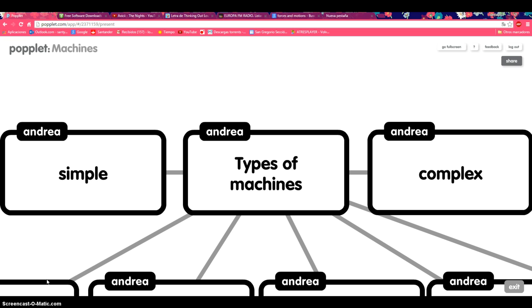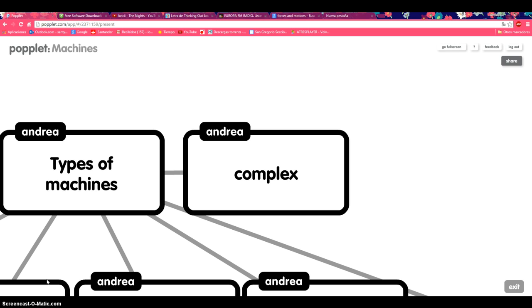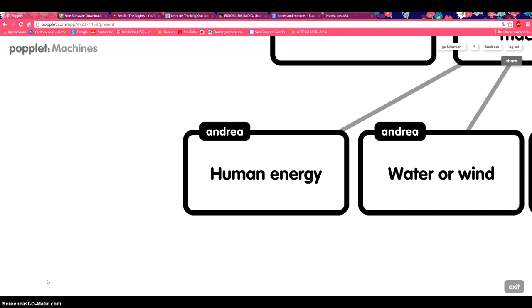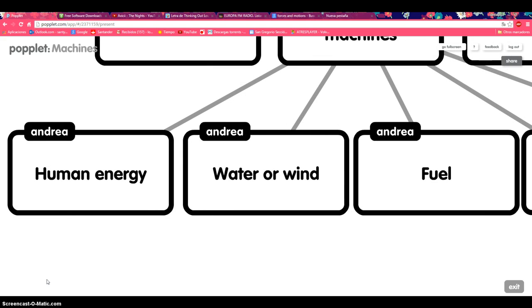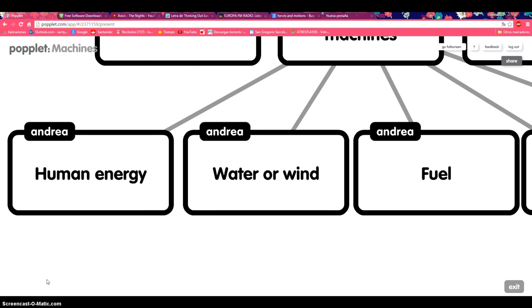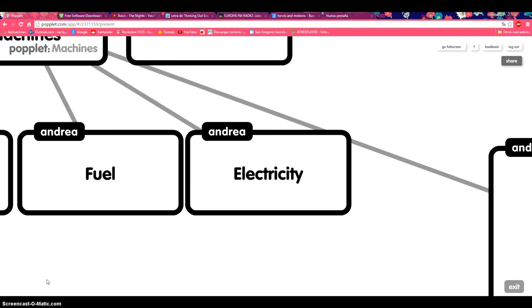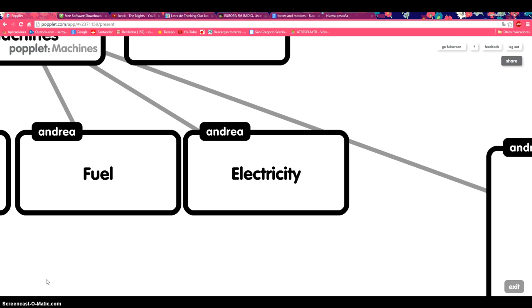Types of machines. Some machines, such as pulleys, are very simple because they have very few components. Other machines, such as computers, are complex because they have many components. Machines can be classified depending on the energy source. There are machines which work with human energy, such as a bicycle or a hammer, water or wind, such as a watermill or a windmill, fuel, such as a car or a gas stove, electricity, such as a washing machine or a mobile phone.